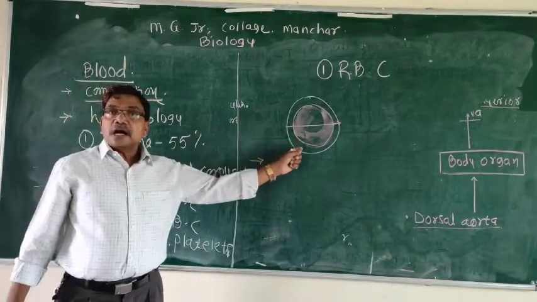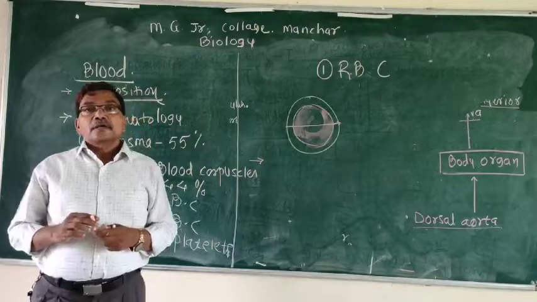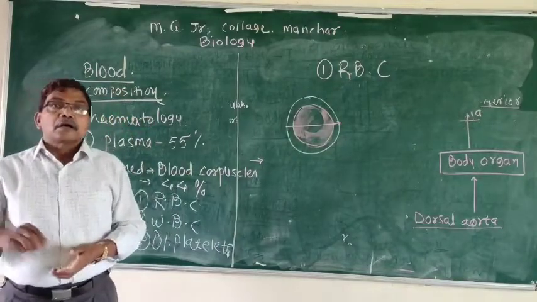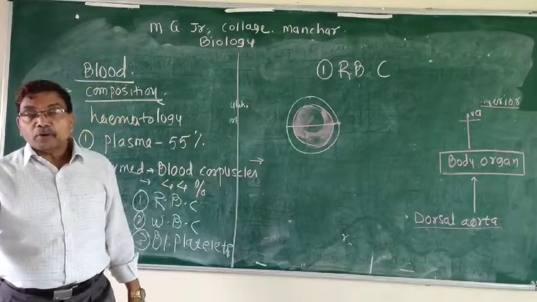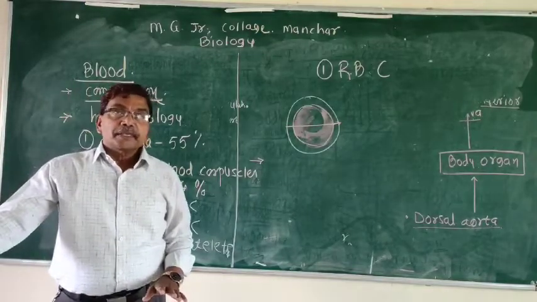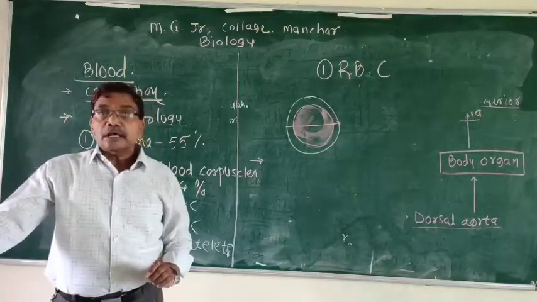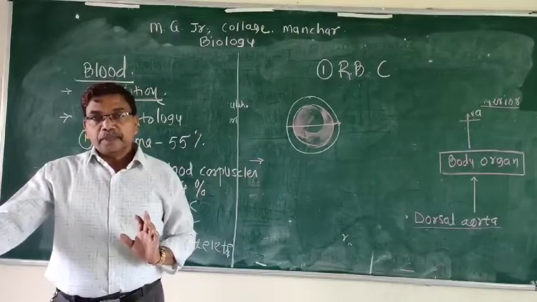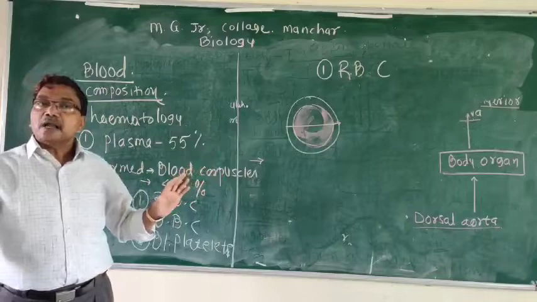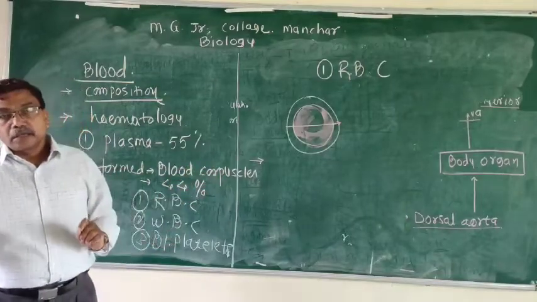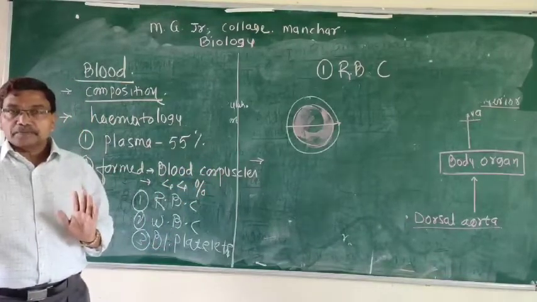These RBCs are produced in the bone marrow, red bone marrow in the adults. In the fetus, they are produced in the liver and spleen. So organs where these RBCs or erythrocytes are produced are called hematopoietic organs.